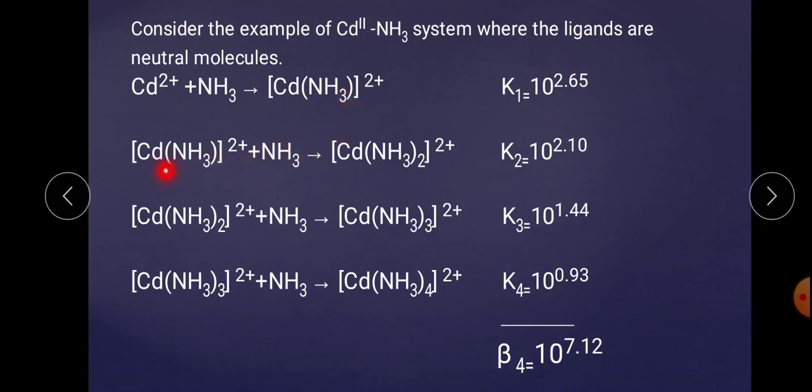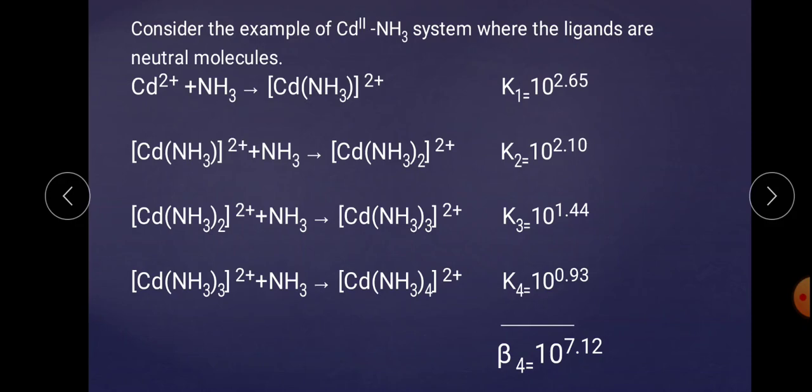Then ML, which is the product of the first step, acts as a reactant of the second step, again combining with the ligand, that is NH3, and there is a combination of the central metal atom and 2 ligands, that is ML2. It has the stepwise stability constant K2, which has a value of 10 raised to the power 2.10. Similarly, the third ligand is introduced, which has a stability constant.